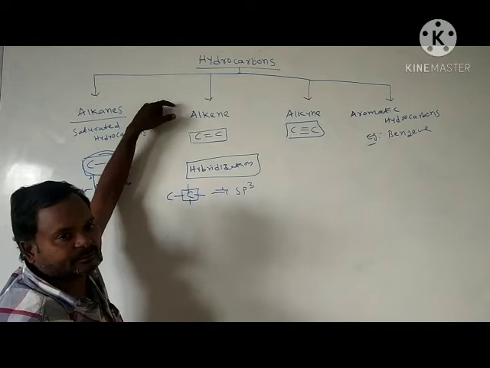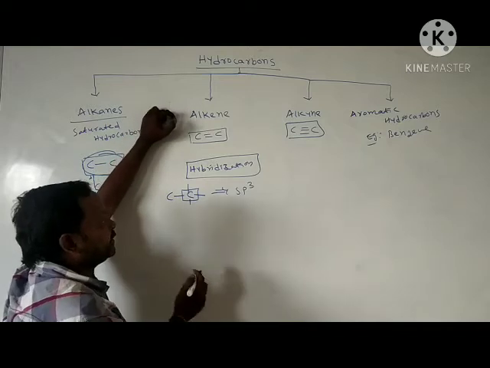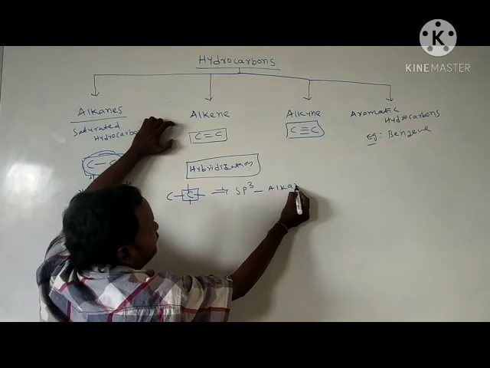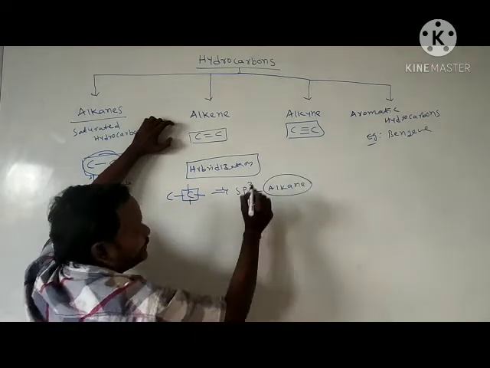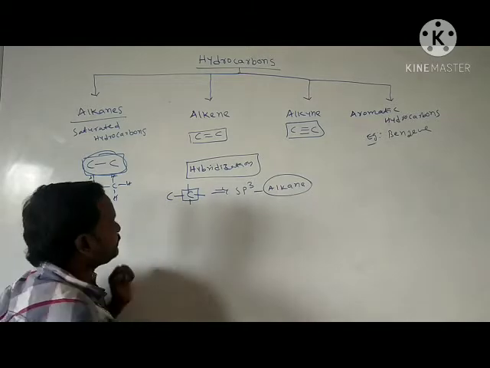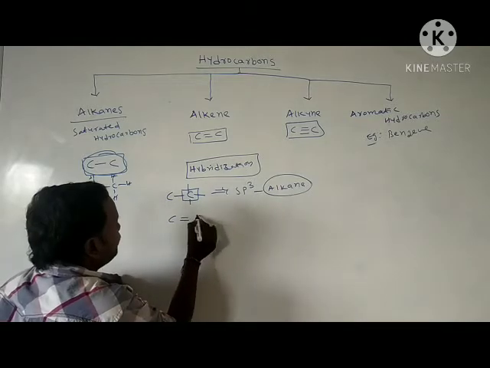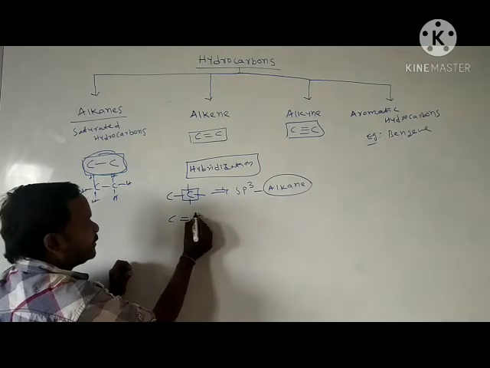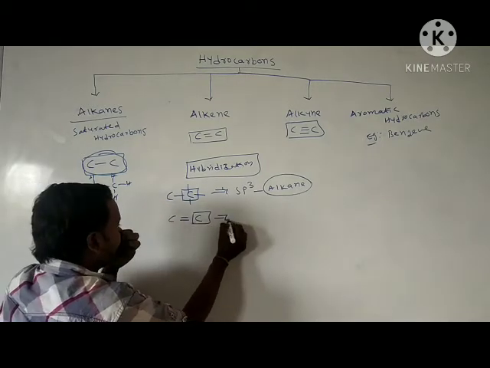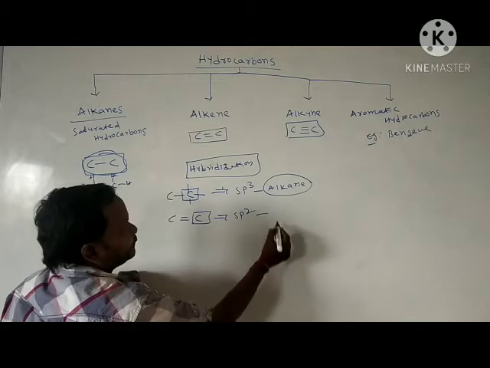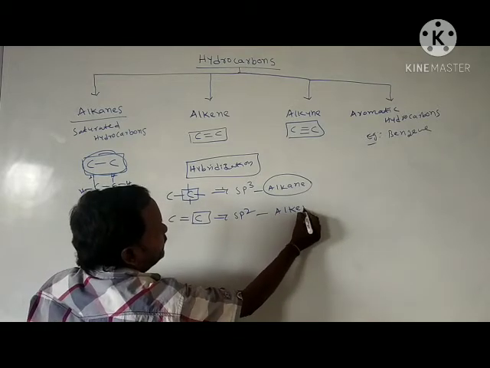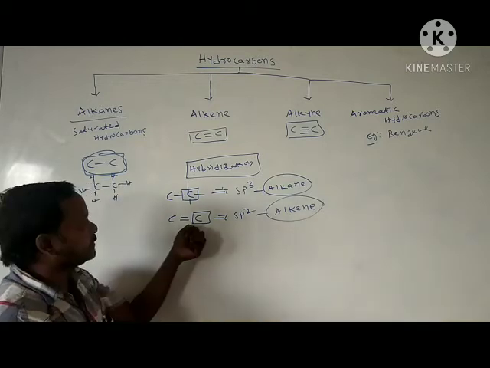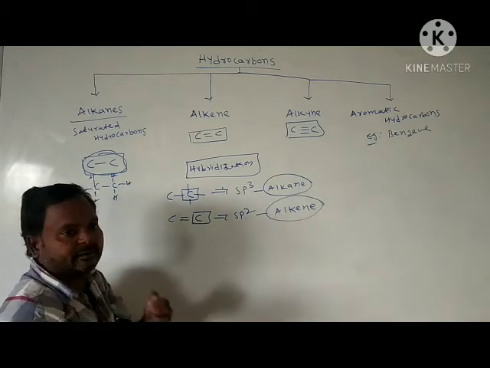That means alkanes mainly exhibit only sp3. In alkanes, carbon exhibits sp3 hybridization. Carbon-carbon double bond: this carbon is attached to 1 by 1, so this carbon exhibits sp2 hybridization. That means alkene carbon exhibits sp2 hybridization.